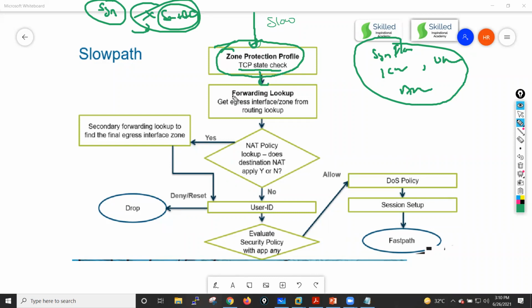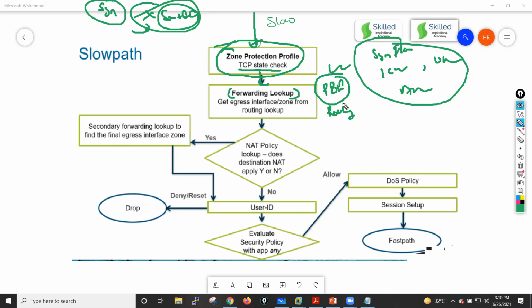After that, your packet goes for the forwarding lookup. In forwarding lookup, what happens? Let's suppose we are using policy based forwarding. We also have routing, right? In that case, it will first take the lookup on policy based forwarding, and it will make the routing decision on the basis of this PBF policy.